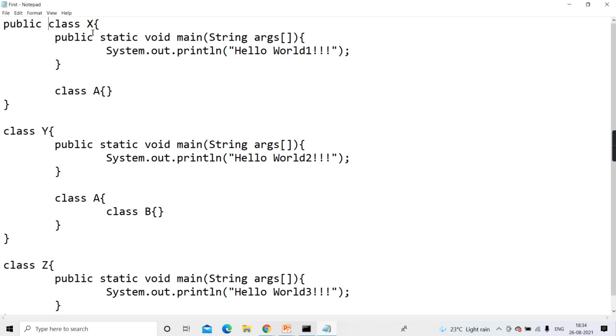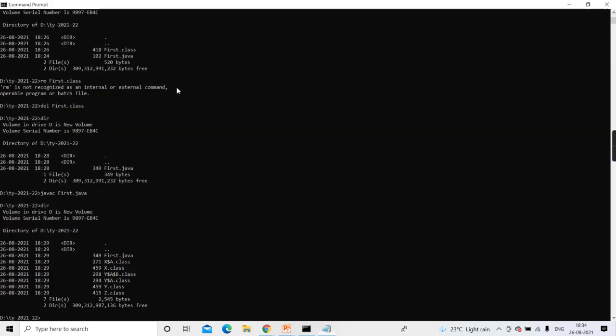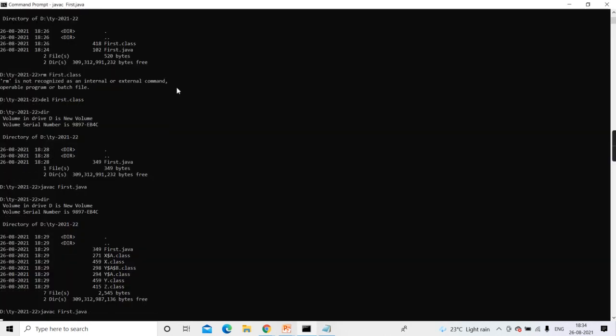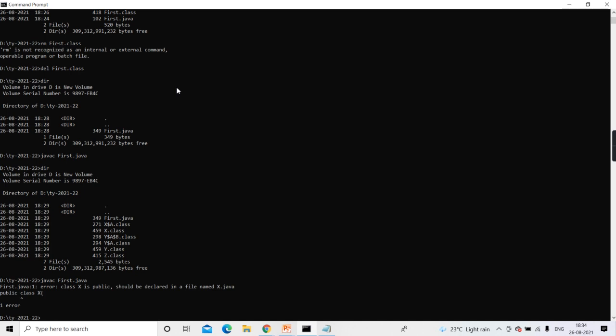So now, this X class, you have typed public. And yesterday I told you, whenever the class is public, its name and the file name have to be the same. Now when you compile, it will say class X is public, save it in the file X.java. It will advise you and give a compilation error. It will say X is a public class, please save it in the file X.java. Getting it? See here, I'll show you the error. You have to note each error.